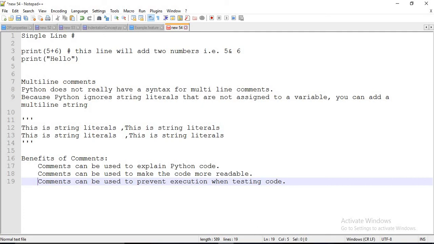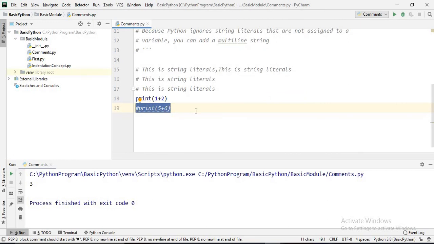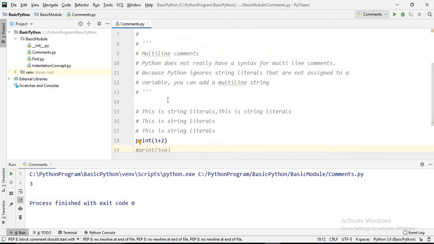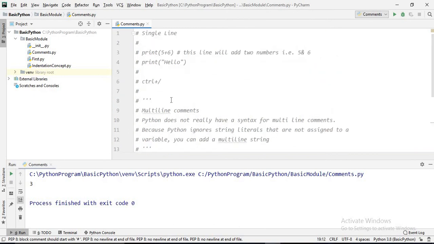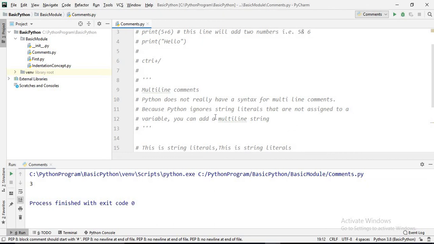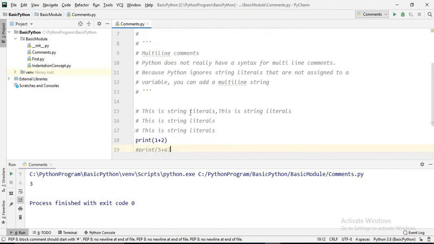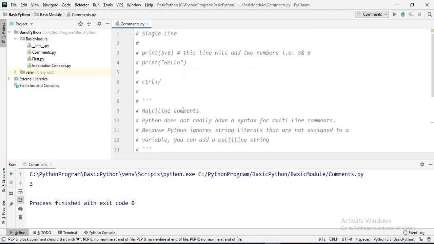We can prevent code from executing if we don't want it to, just by using the hash symbol. So this is all about comments. So far we have discussed single line comments, multi-line comments, and string literals. These are the things we can use as comments.